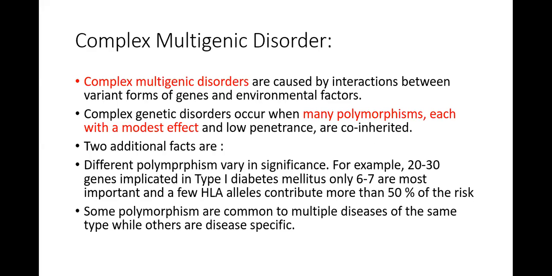Complex genetic disorders occur when many polymorphisms, each with a modest effect and low penetrance, are co-inherited. The two additional factors are that different polymorphisms vary in significance. For example, of the 20 to 30 genes implicated in type 1 diabetes, only 6 to 7 are most important, and a few HLA alleles contribute more than 50% of the risk. Some polymorphisms are common to multiple diseases of the same type, while others are disease specific.